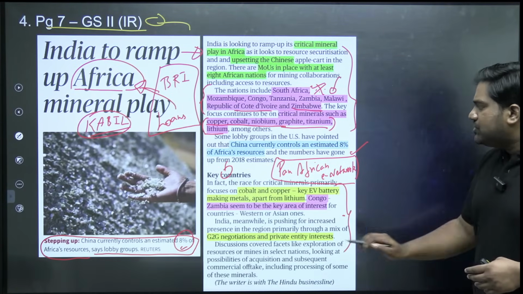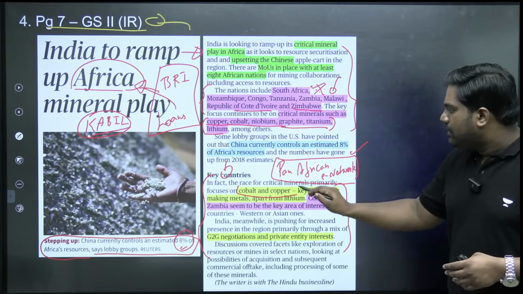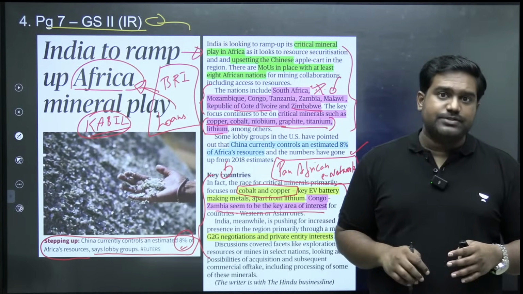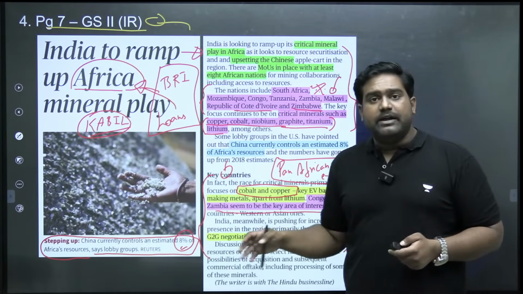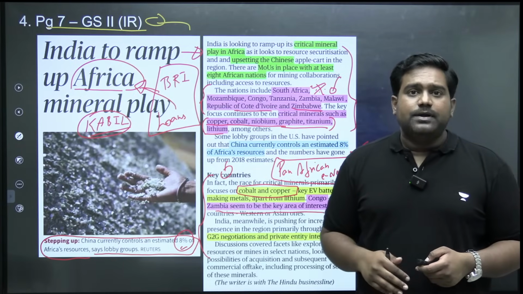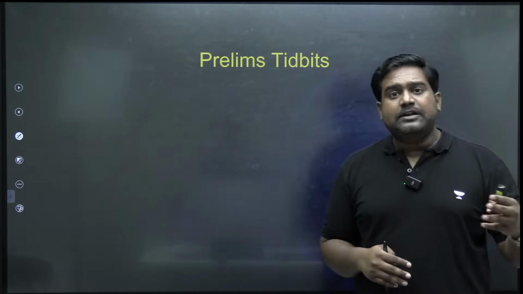So the goal here is to secure the required copper, cobalt and lithium for the EV industry, which we are planning to scale up in the coming years. So India is giving competition to China in a way, even though China is way ahead of India, right? One concern African countries have here is the predatory loans of China.